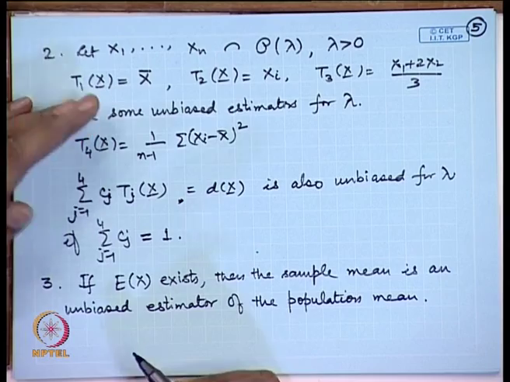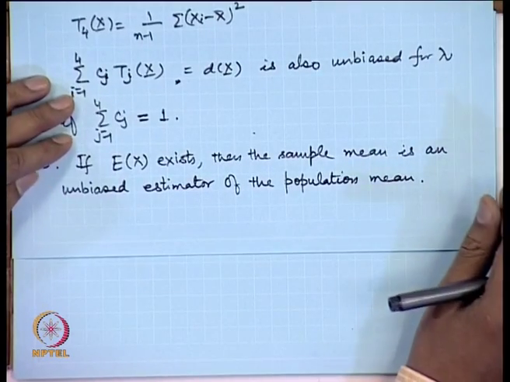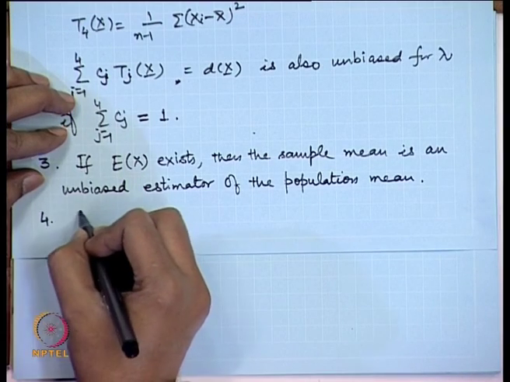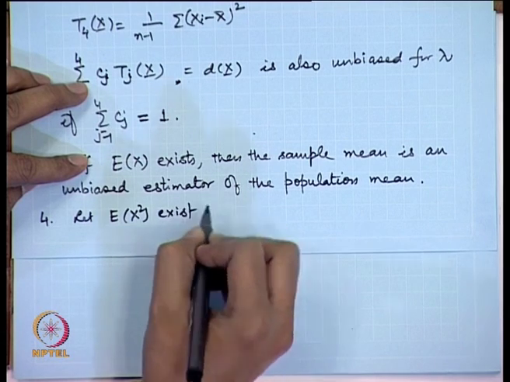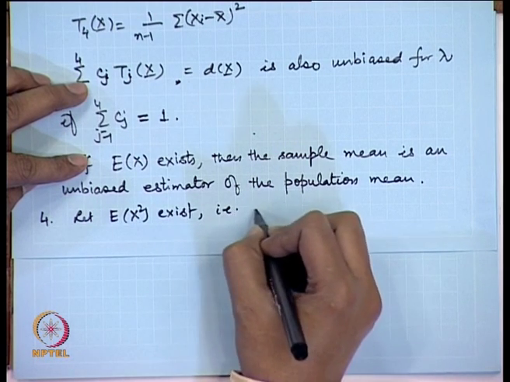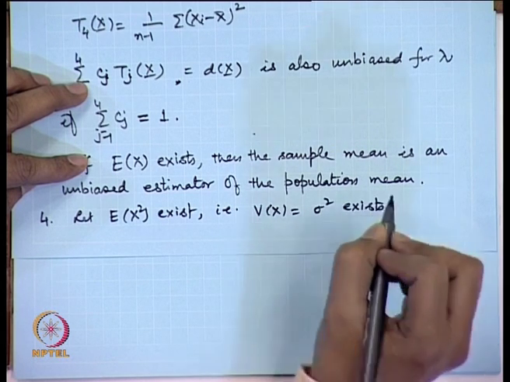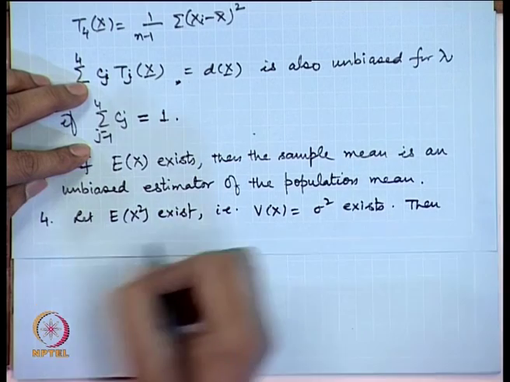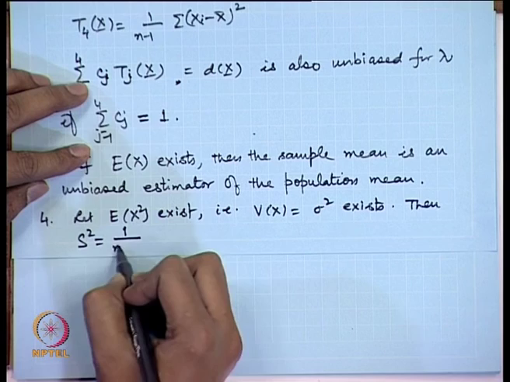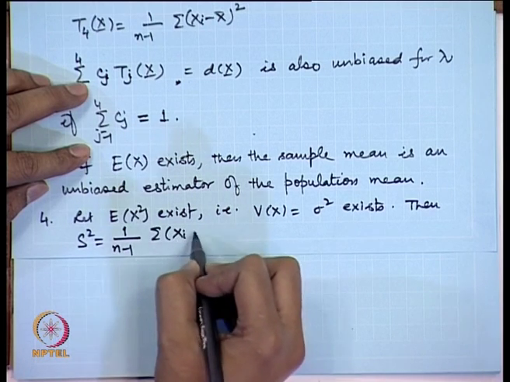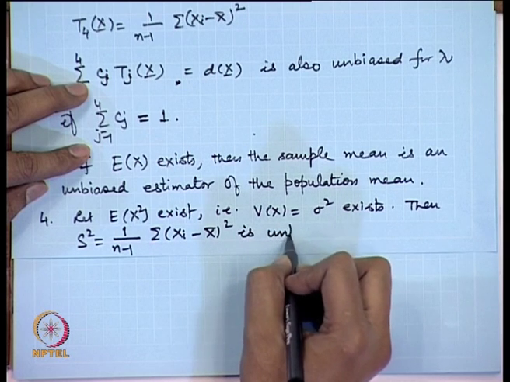Similarly, we may consider the population variance. So, let us specify, let expectation of x square exist. That means, variance of x, let us say sigma square, exists. Then the sample variance, which we will denote by s square, equal to 1/(n-1) sigma (xi - x bar) whole square, is unbiased.